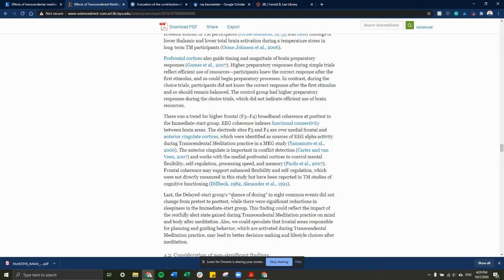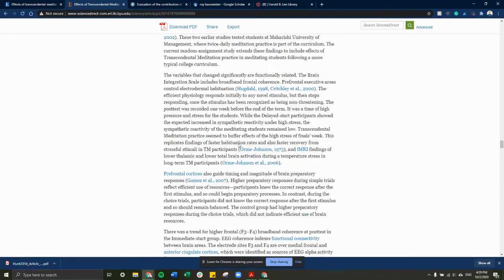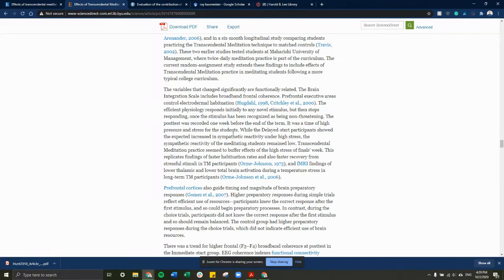Sorry, I should have looked at this right here. Pause for a second, find my place. Cool, I found it. It says here, while the delayed start participants showed the expected increase in sympathetic reactivity, which is basically their body reacting to the stress under high stress, the sympathetic reactivity of the meditating students remained low. Transcendental meditation practice seemed to buffer the effects of the high stress of finals week.